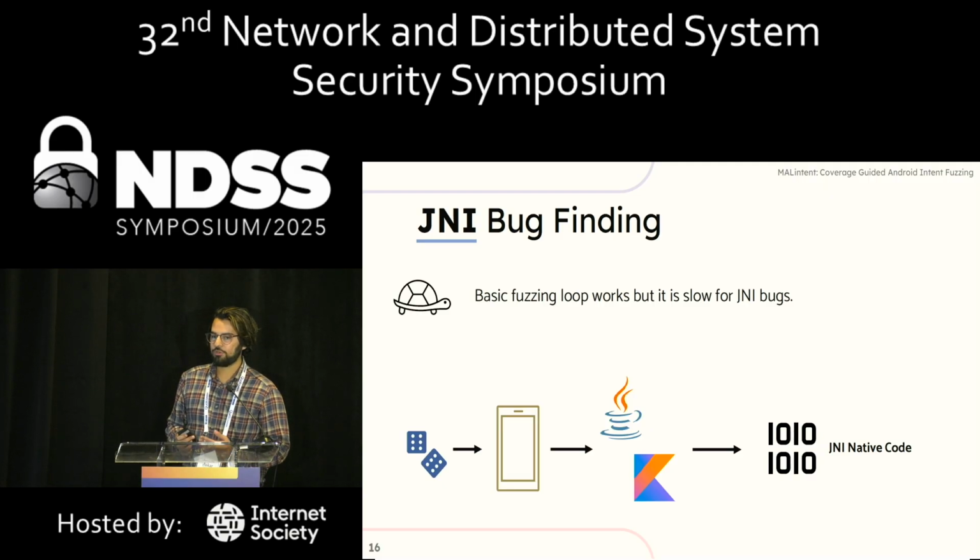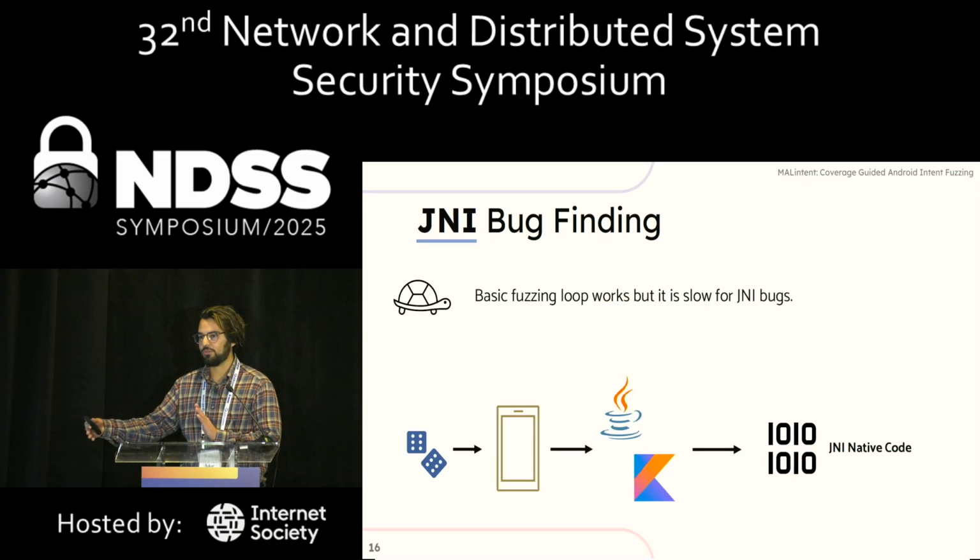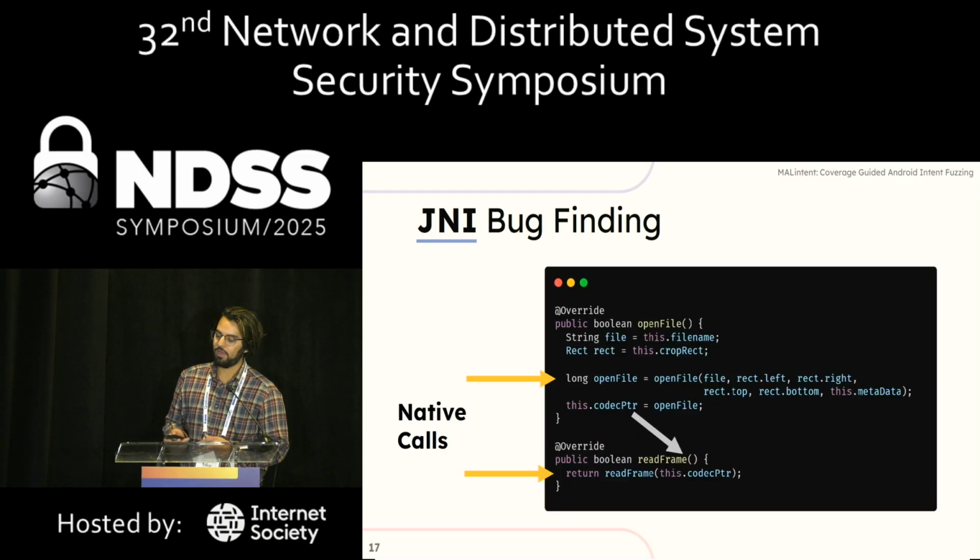So our basic traditional fuzzing loop works to explore these JNI behaviors, but it's a little bit slow because you have to first send the intent, it has to go through the OS, then through the app, and then finally it goes into the native code. Looking at one of these JNI calls and how it ends up in Java, a lot of the time it won't just be an entry point you call and then control flow is transferred over to the native code.